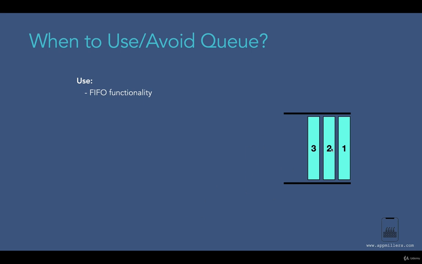You can easily see from here that the first element in this case is 1. So this one is inserted first, so this one will come out first from this Queue over here.